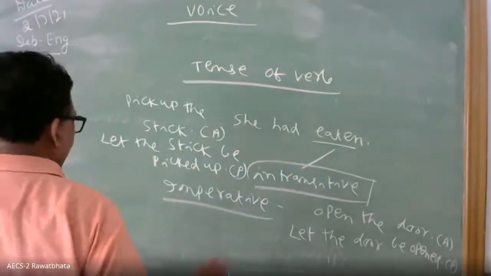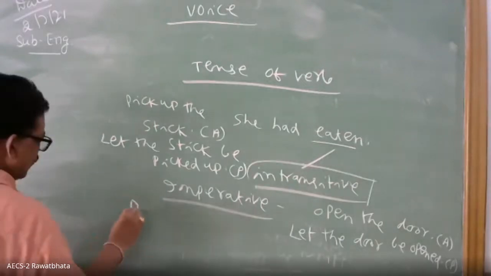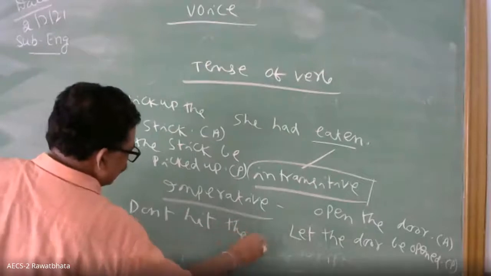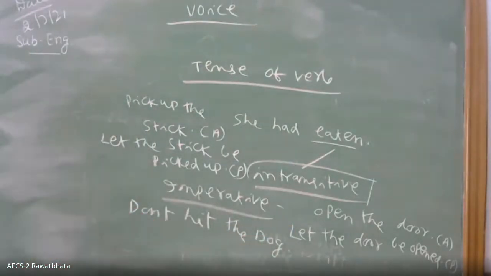Then you see, don't hit the dog. How will you make it passive? Let the dog not be hit.